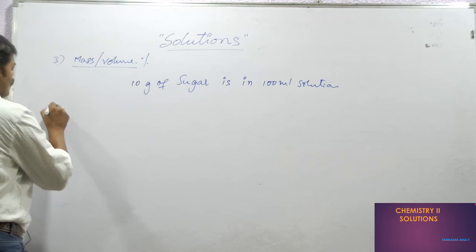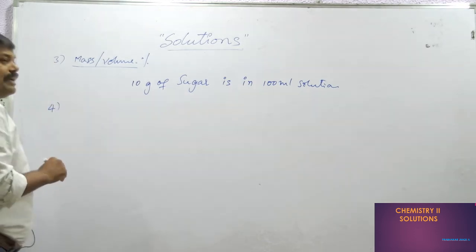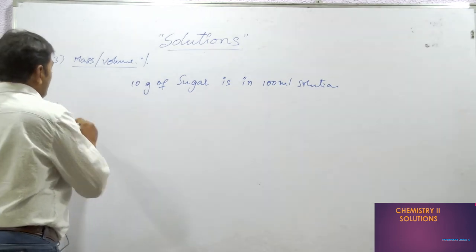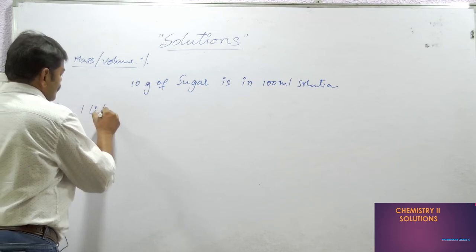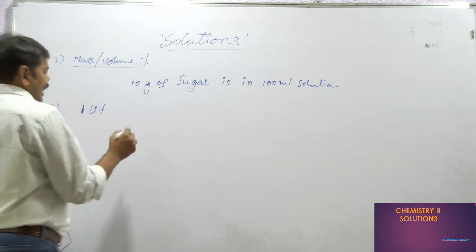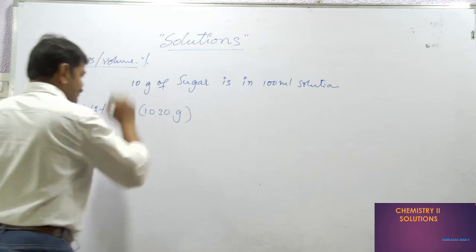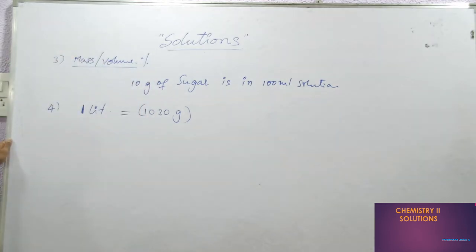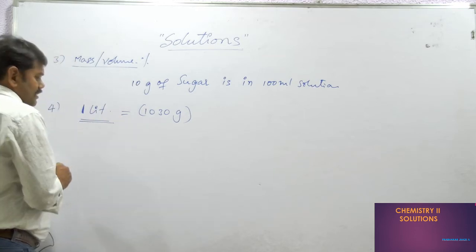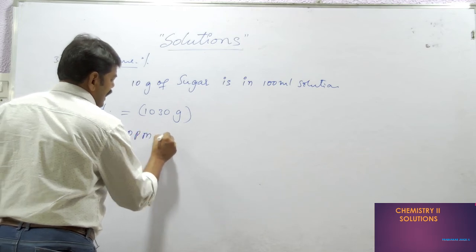That is nothing but the fourth parameter we are discussing, ppm, parts per million, parts per billion. Suppose 1 liter of sea water I have taken. It weighs 1030 grams. If you go for the weight, this is 1030 grams, and in this, how are the very traces calculated? ppm is calculated